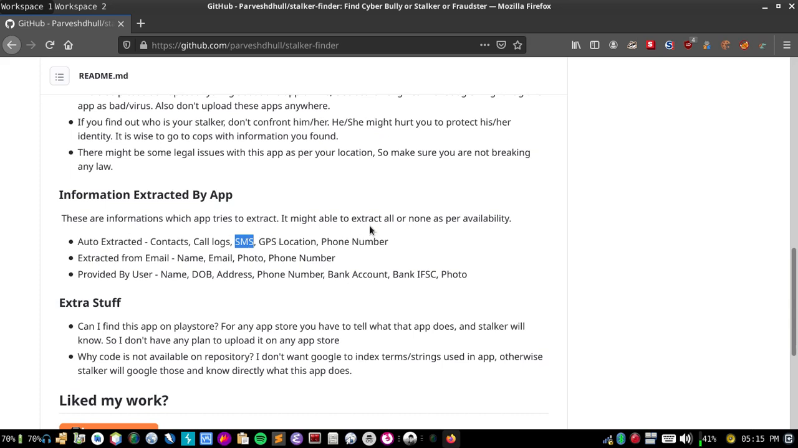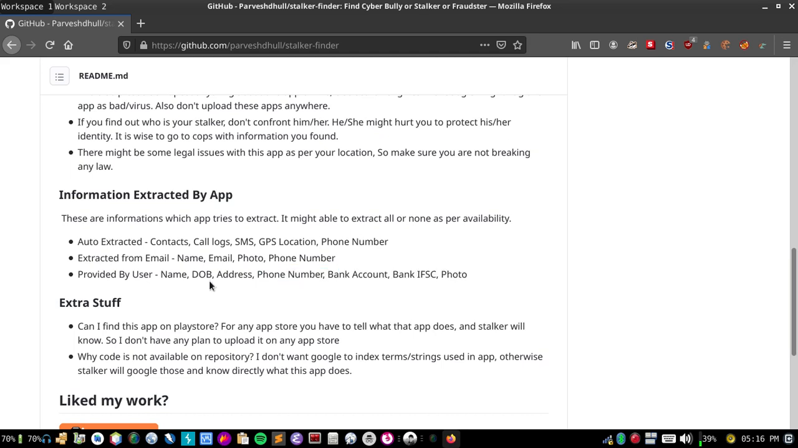You can also see from SMS, like messages received from banks with a name like hello Mr. Bob, so you can know very much about that person from these details. And these details are extracted from email: name, email address, photo attached to the email, and phone number if attached, otherwise blank. And these are provided by the user while using the app: name, date of birth, address, phone number, bank account, bank IFSC, and photo.